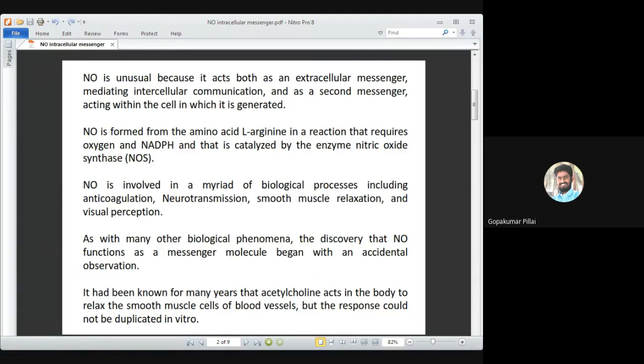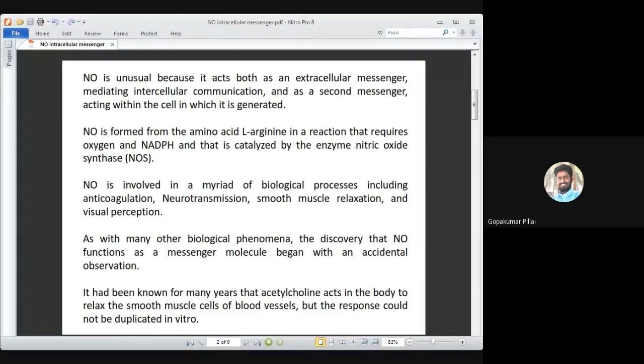It's a synthase enzyme. By the name you understand the enzyme is responsible for helping in synthesis of some compound. So here it is nitric oxide synthase, and by the name, it is capable of generating nitric oxide. The substrate here is arginine. Using arginine in the presence of oxygen and NADPH, the reaction is carried out, and you have production of nitric oxide taking place.